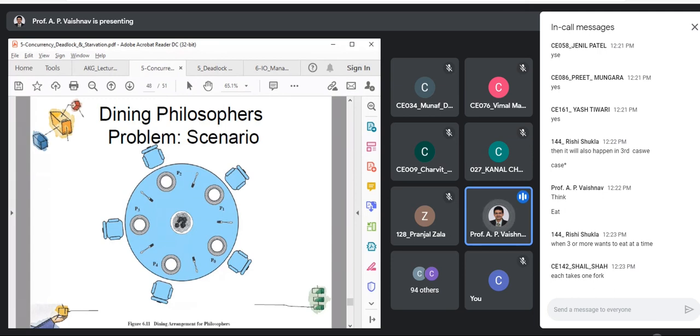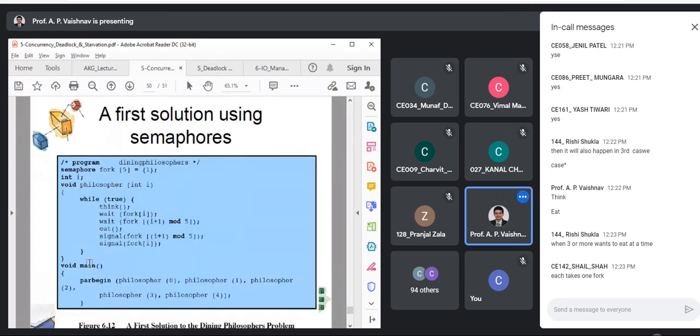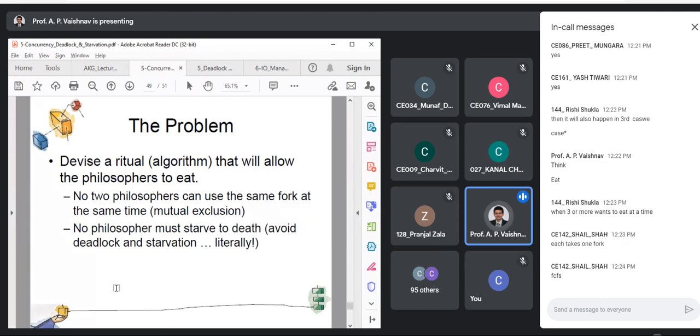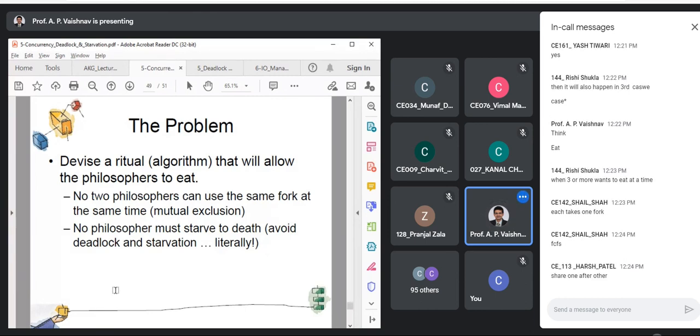Let us look at the approach. I've already explained this, so I'm not going into it. No philosopher must starve to death, literally. We need to find that solution, so that starvation should not occur as well as deadlock should be avoided. What is the simplest solution we can go with? The simplest solution is, either you allow first or at least keep 1 fork free. Can it avoid deadlock?